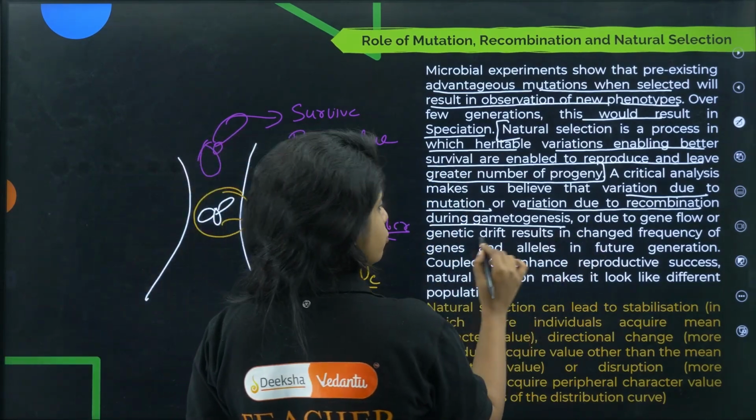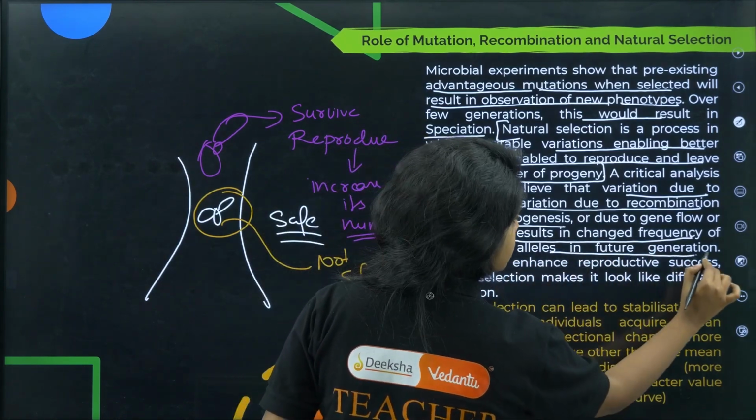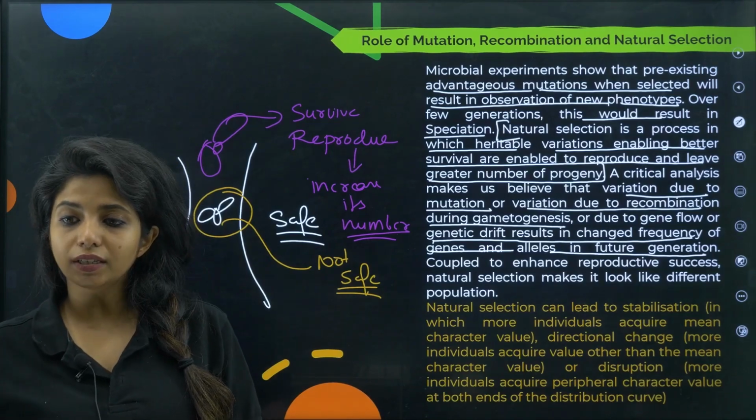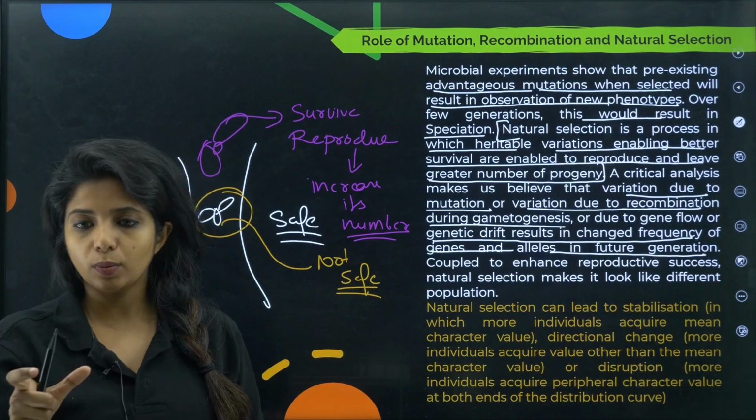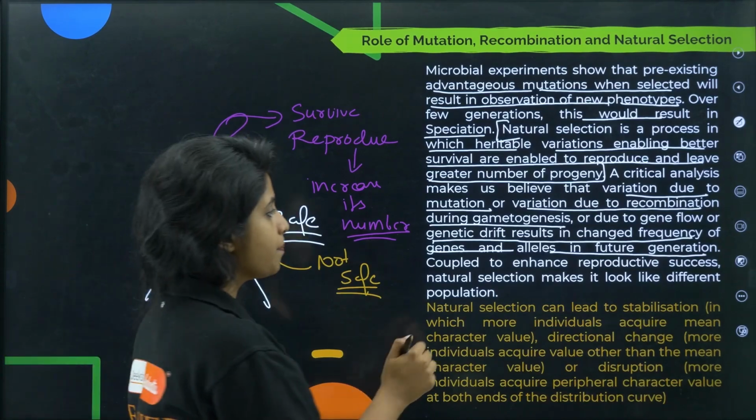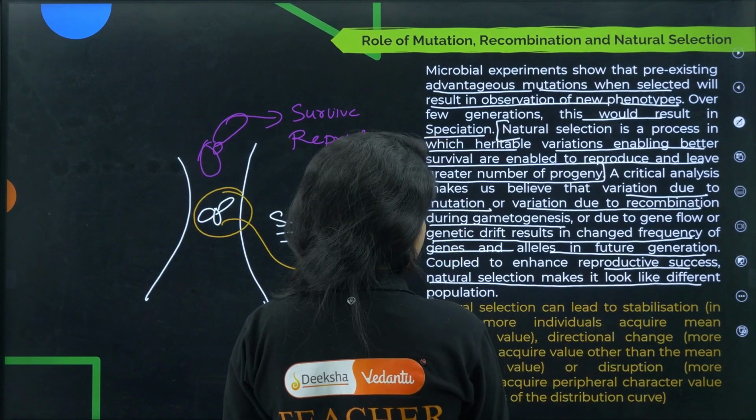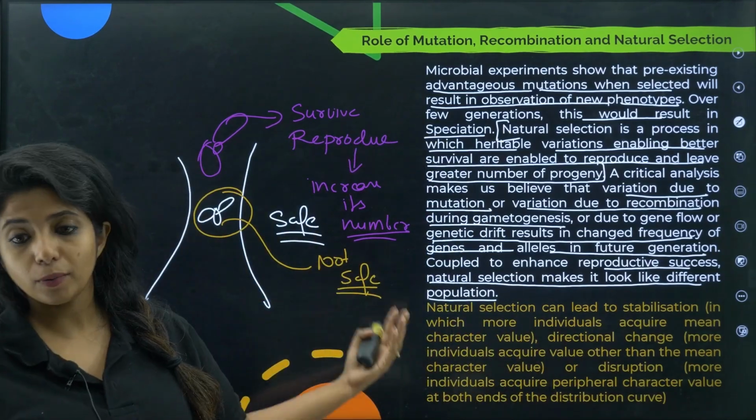Or due to gene flow or genetic drift, results in the changed frequency of genes and alleles in the future generation, and that's exactly what we saw. All these things are basically changing the genetic makeup, the allelic frequency. Coupled to enhanced reproductive success, natural selection makes it look like a different population altogether.